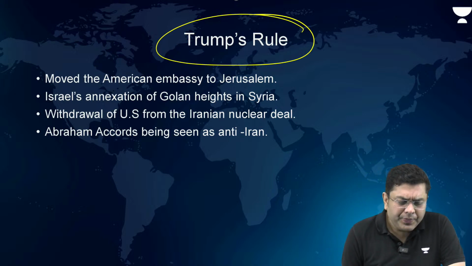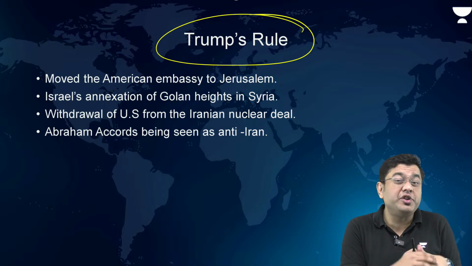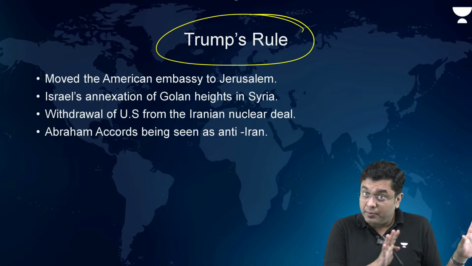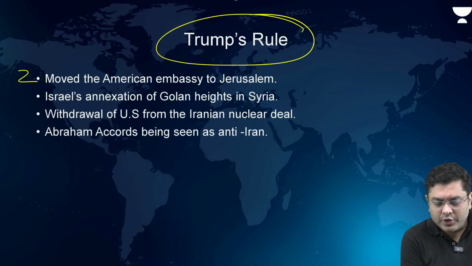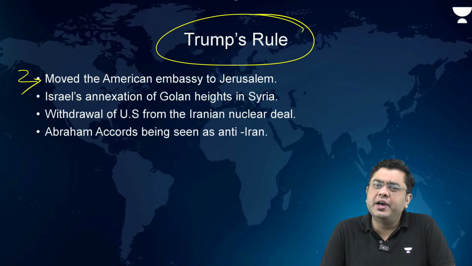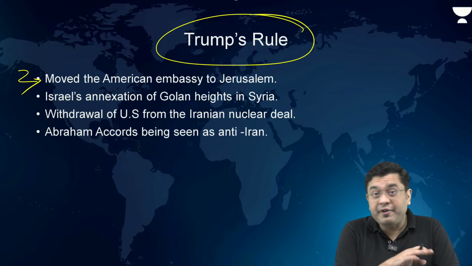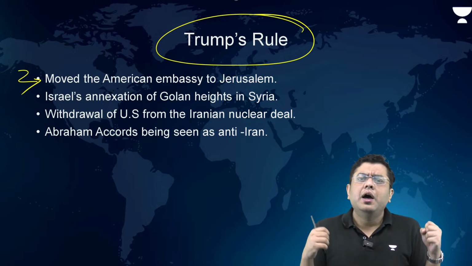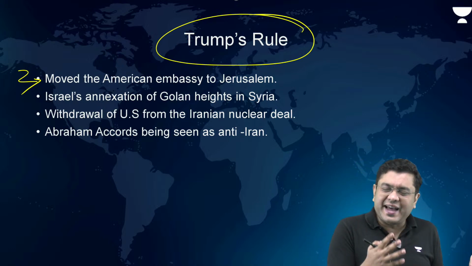So here, what is it that Donald Trump's first administration has indicated or has done that sets an expectation of what to observe and what can come in the near future? So first of all, Donald Trump was the individual who moved the American embassy to Jerusalem. US support was very key for doing that. And please understand that the Trump administration has been a long-term, very vocal supporter of Israel and Israel's action in the region.